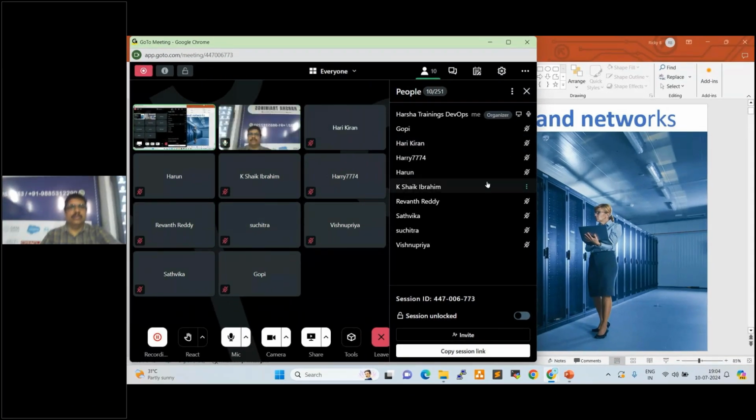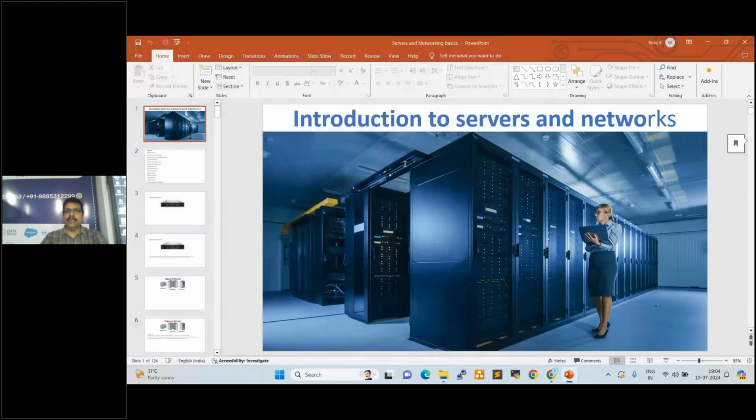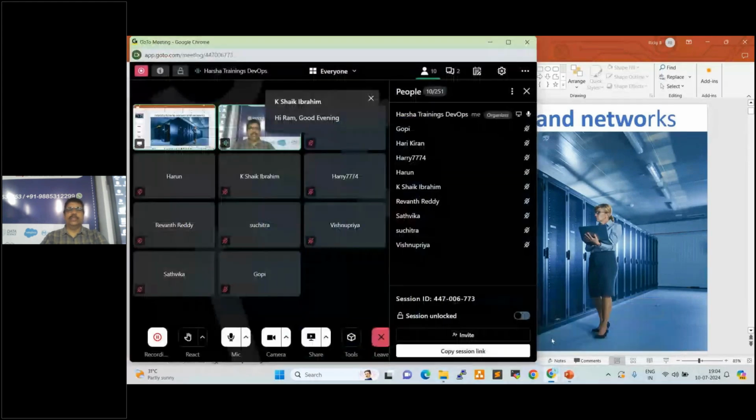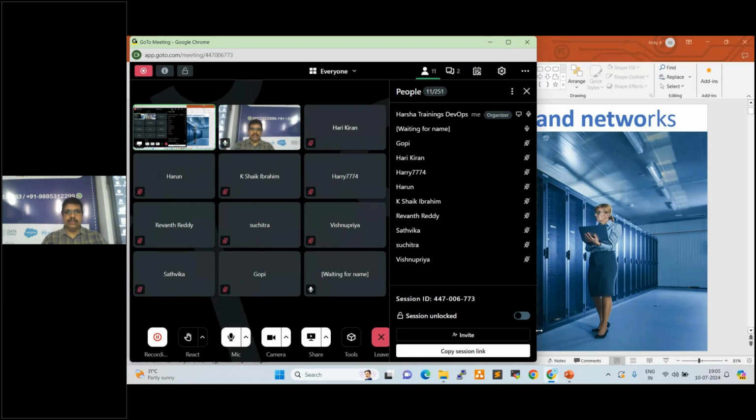Fine. In the last session, we discussed server basics, right? Today we are going to discuss networking basics. Before going to networking basics, does anyone have any questions on the previous session? Any doubts? Anything you want to discuss? Anyone?